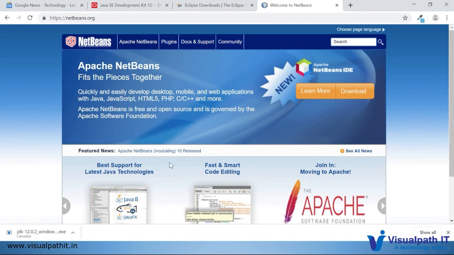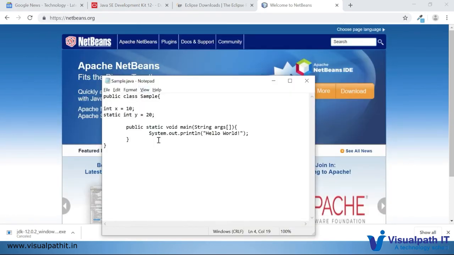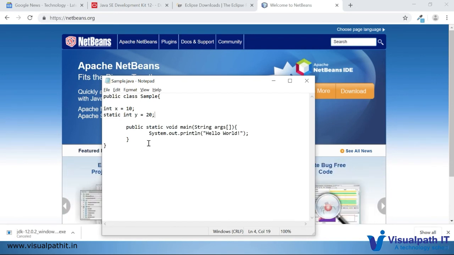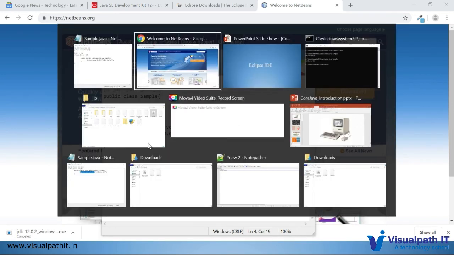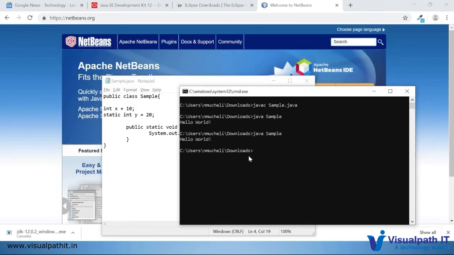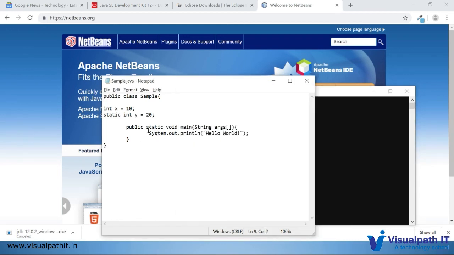The reason we have an IDE is, suppose you're writing Java files like this, if it is a simple program you can write and execute it. But suppose you're writing a lot of programs, every time you have to run these commands, javac and java. These things will be automated in the IDE. And suppose you're writing predefined classes, like System.out.println, auto-populated values will come up in the IDE, so we don't need to remember all these things. We have to remember the mandatory things, but syntactically development time will be faster if you're using any IDE.